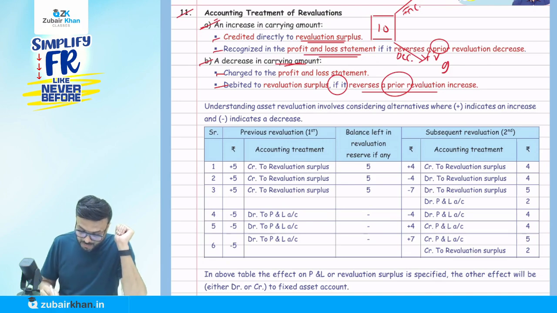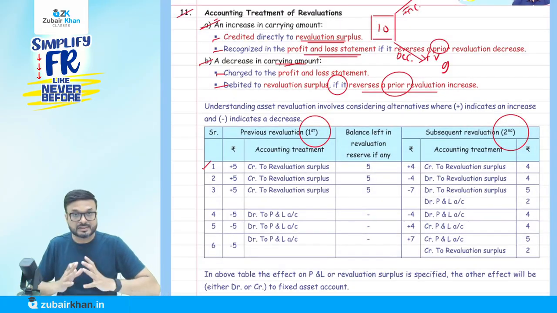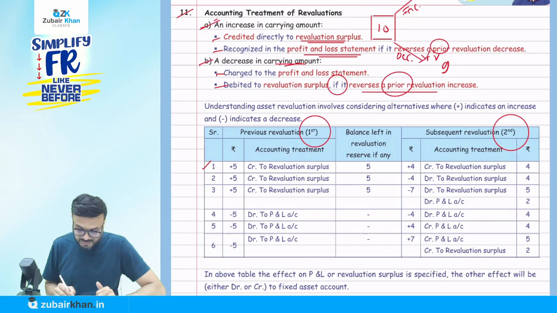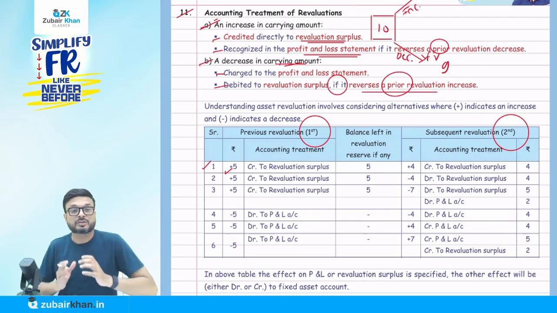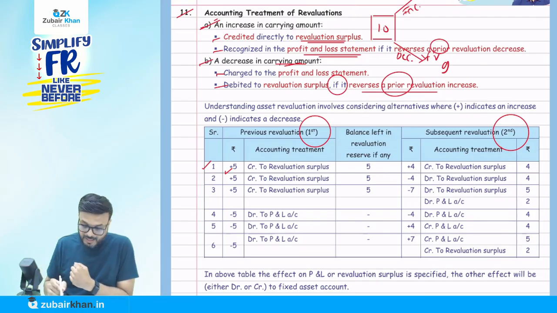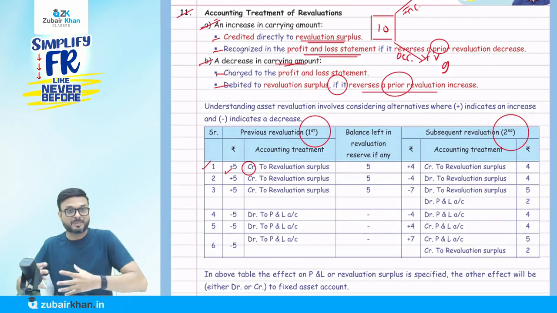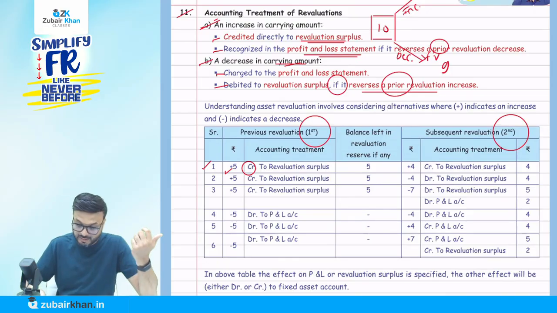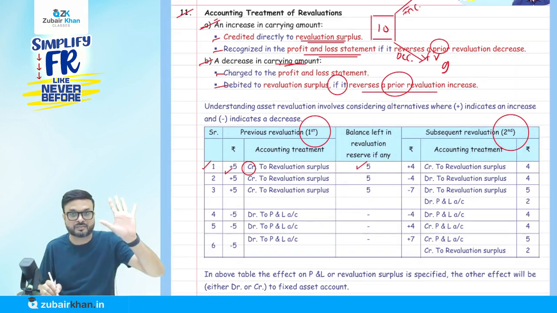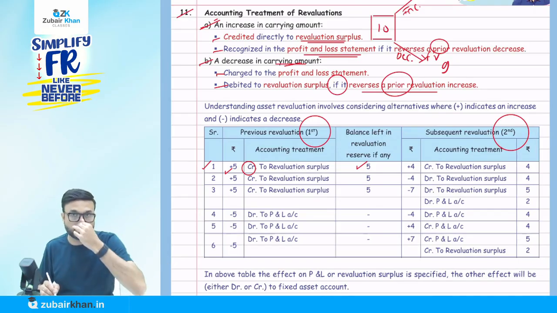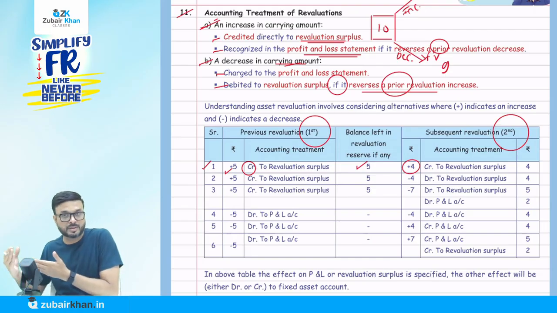The first time I have done the revaluation, this is the first time, and this is the subsequent, second time. These are all separate points. In the first case, suppose the value increased by 5. Basic accounting: an increase in assets should be debited. So the PPE account will be debited by 5 and I will credit the revaluation surplus account. We don't have enough time as we are covering the revision, so I am saying it orally. The PPE account will be debited and the revaluation surplus account will be credited. How much balance do I have in revaluation surplus? 5. In the subsequent revaluation, again the value increases by 4. Again an increase in asset, so the PPE account will be debited and the revaluation surplus account will be credited. Simple.